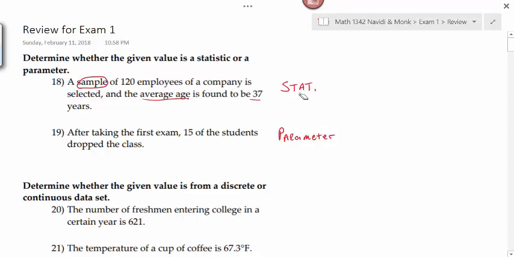I think most people understand that statistics go with samples and parameters go with populations. The challenge is to identify, based on the statement that you're given, whether or not you're looking at a sample or a population. Your test won't have these two, but this is the type of question you can expect to see.